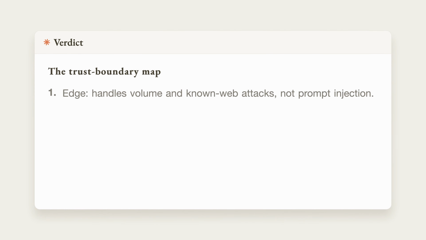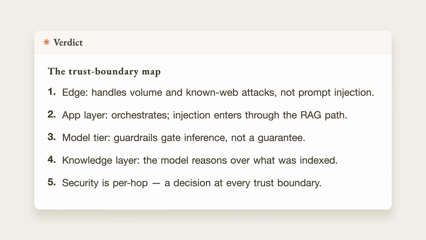The architecture of a production AI system is a trust boundary map. The edge handles volume and known web attacks, not prompt injection. The application layer orchestrates and is where injection enters via the RAG path. The model tier routes and guards. Guardrails are a gate, not a guarantee. The knowledge layer persists what the model reasons over, including what an attacker seeded at ingestion. Security is not a slab at the bottom. It is a decision at every hop.